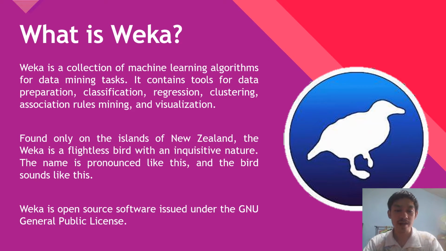Found only in the islands of New Zealand, the weka is a flightless bird with an inquisitive nature. The name is pronounced like this and the bird sounds like this. Weka is an open source software issued under the GNU General Public License.